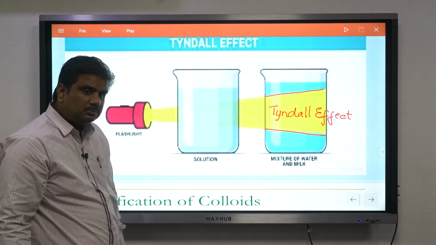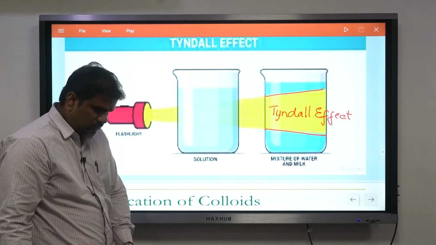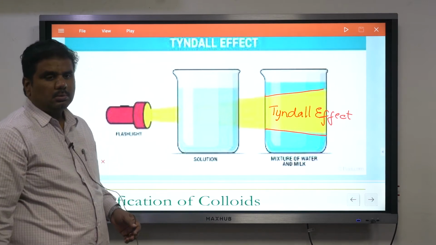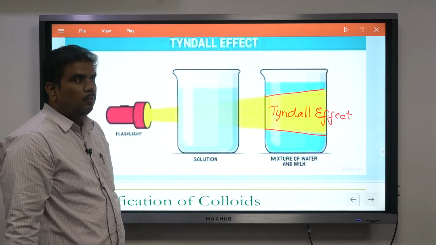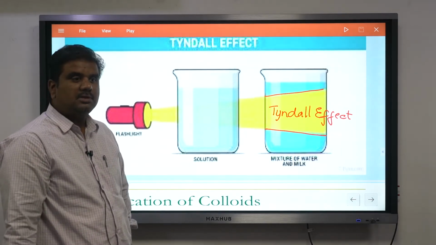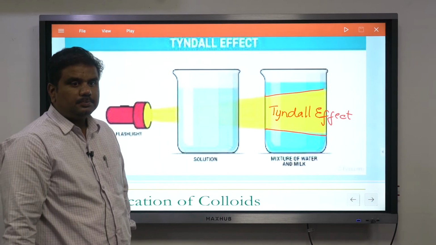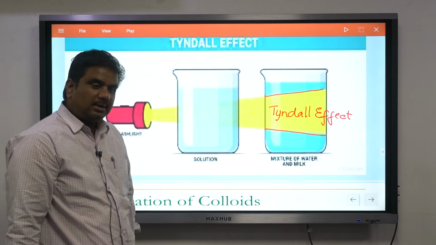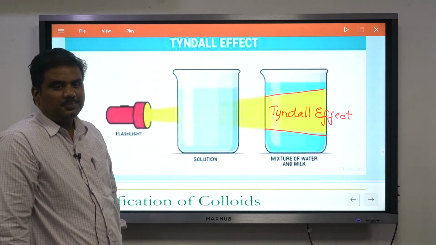So if it was pure milk without any addition of water, would the Tyndall effect still work? No. But the thing is, is milk without water even possible? First and foremost, whatever milk you get from the cow even consists of a certain amount of water.